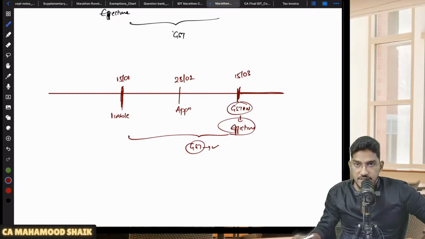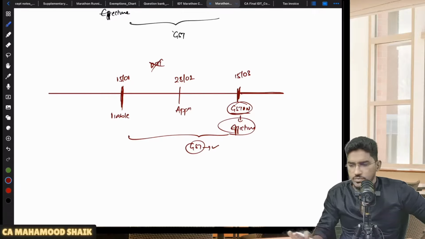On that, are you liable to pay GST? Yes. But would you have collected GST? No, because you got your GSTIN only on 15th of March. Sir, can I issue revised tax invoice? No, you will lose your power to issue the revised tax invoices.